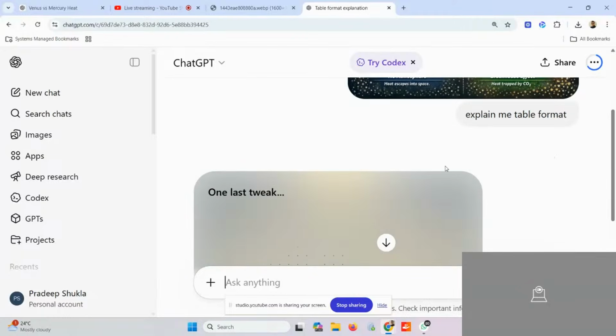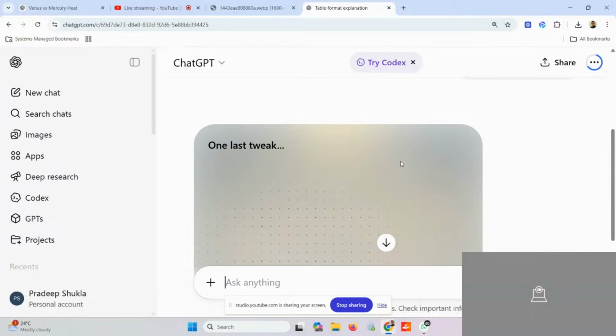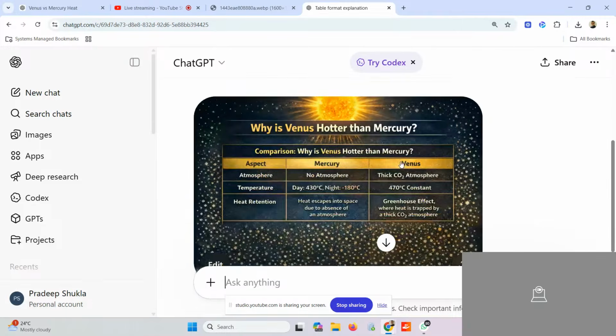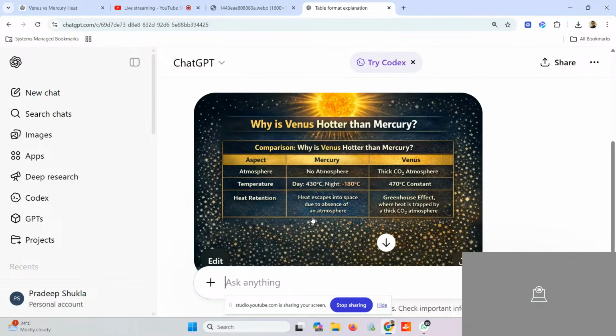We asked ChatGPT to generate the table so that we can write in the examination. You have to write in terms of bullet points. Bullet point number one: Venus has a thick carbon dioxide layer. Because of that, heat gets trapped. Why did the heat get trapped? That effect is called the greenhouse effect. The temperature on Venus is, I think, 400. So this is the way you have to write in the examination.